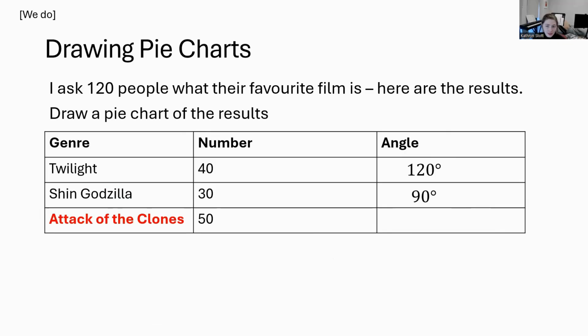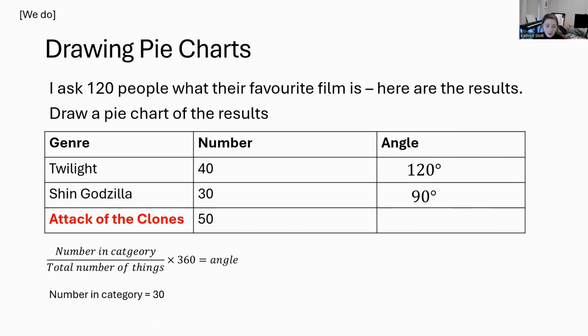Let's have a look at Attack of the Clones. So how many people said Attack of the Clones? It's not 30, it should say 50. How many people did we ask in total? And then helpfully, we should have 50 over 120, then multiply by 360. Ignore the rogue 30 there.